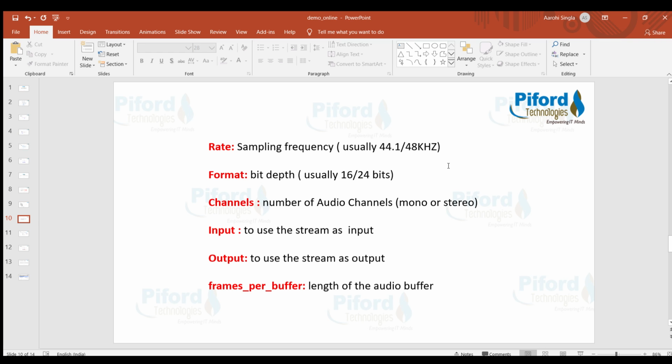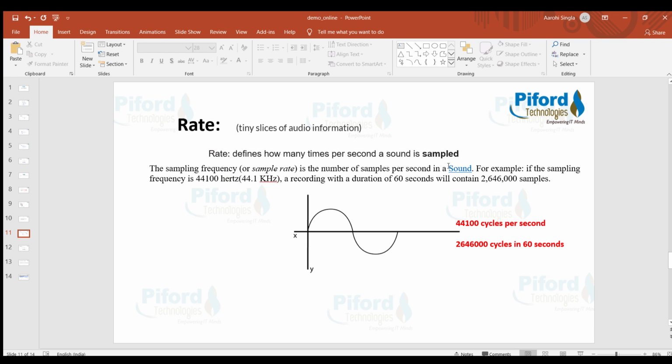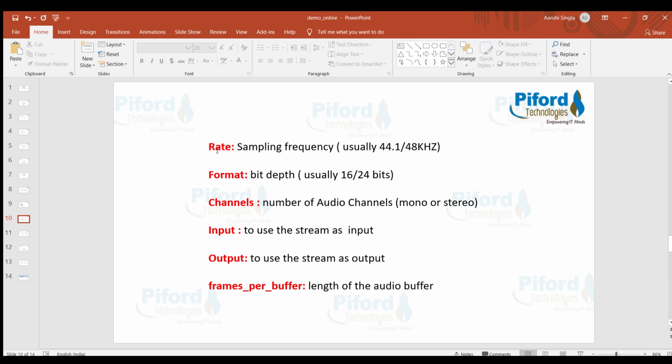So let's discuss more about it. Sampling frequency means this cycle. One complete upward and one complete downward movement in a wave is called a cycle, and this is called rate. The rate which we are discussing over here is also known as sampling frequency.